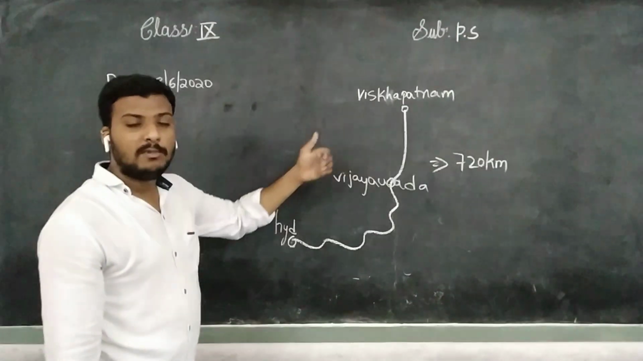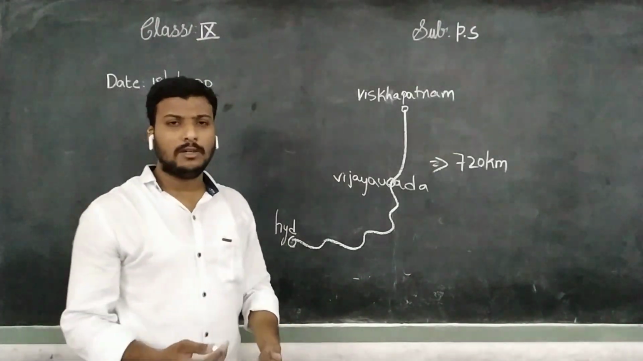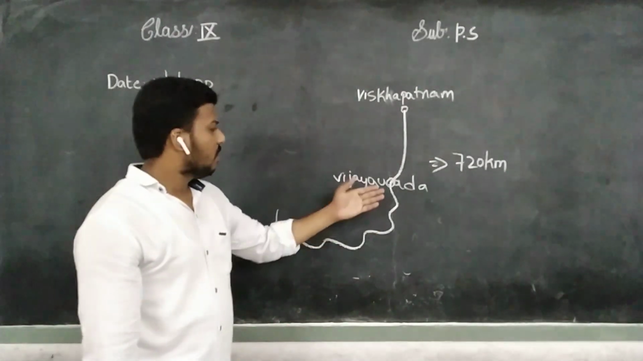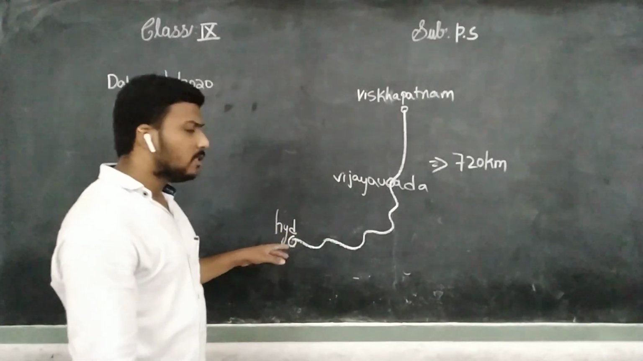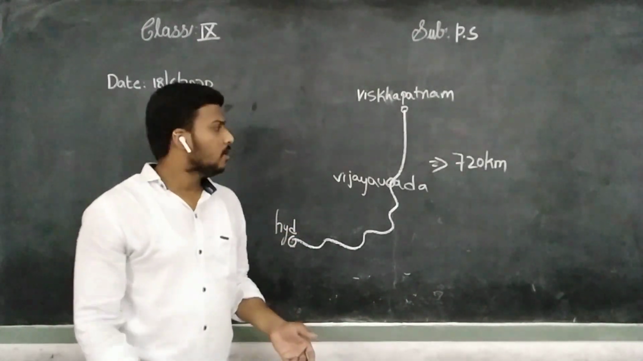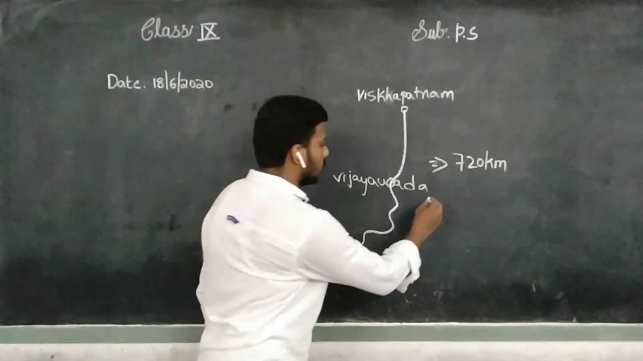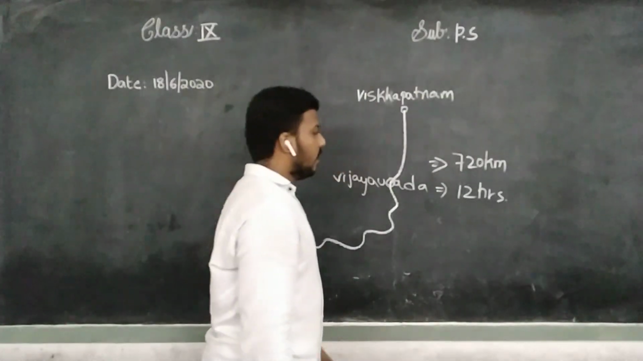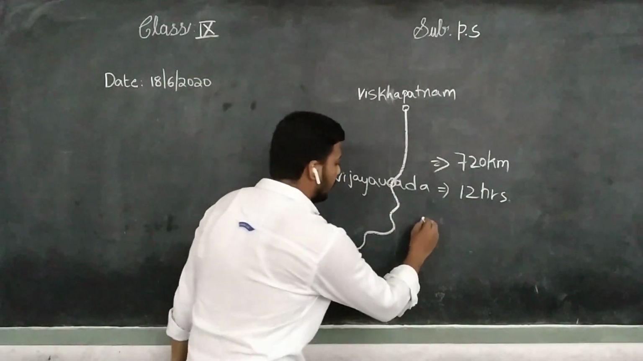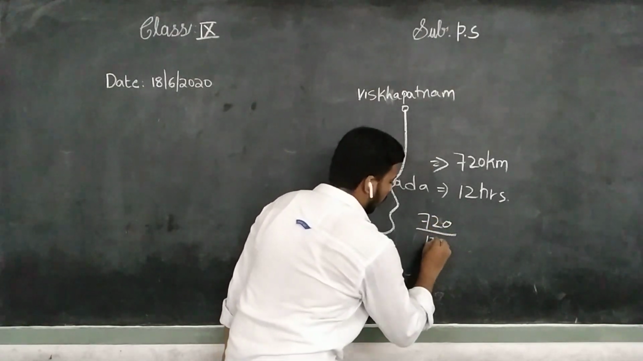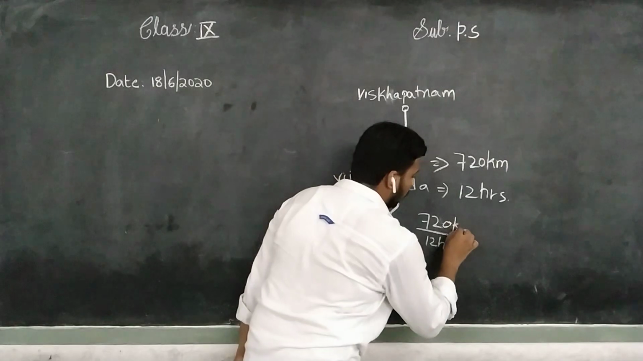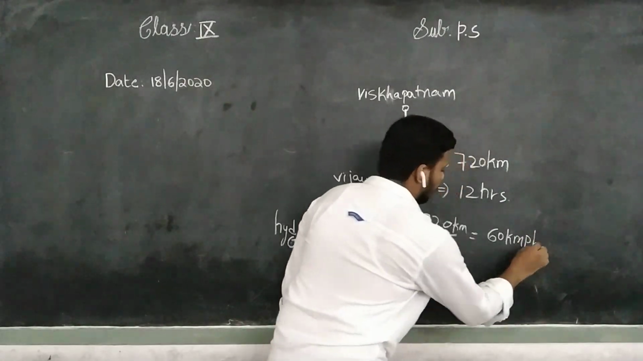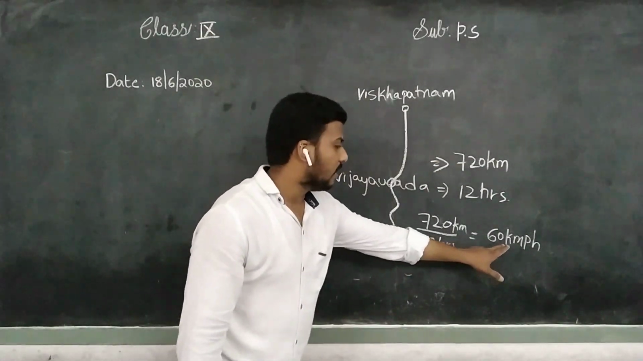The average journey time is what? 12 hours. You can absolutely know. If you want to travel from Visakhapatnam to Vijayawada, it is a 6 hours journey. And from Vijayawada to Hyderabad, it is also a 6 hours journey. So 6 plus 6, how much? 12 hours. The entire journey time is 12 hours. By using these terms we can divide. See, simply 720 by 12 hours. Means 720 kilometers by 12 hours is nothing but 60 kilometers per hour. Understand, children? For each and every hour we are getting 60 kilometers.